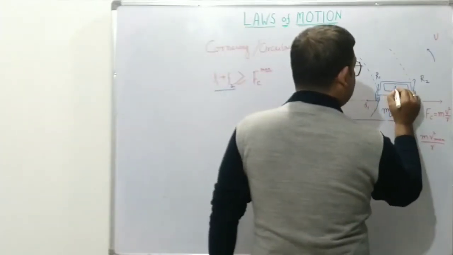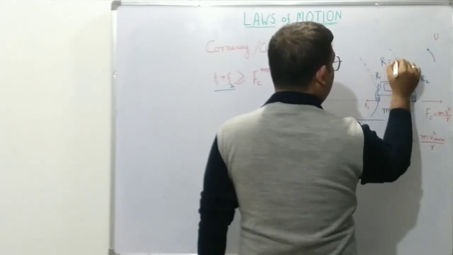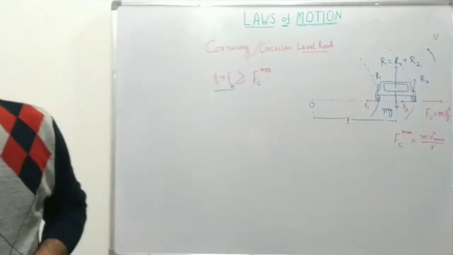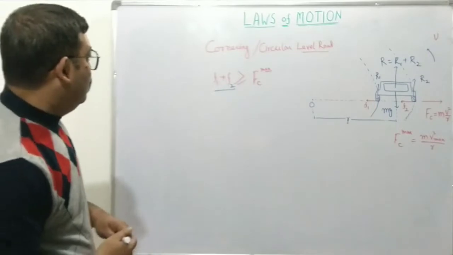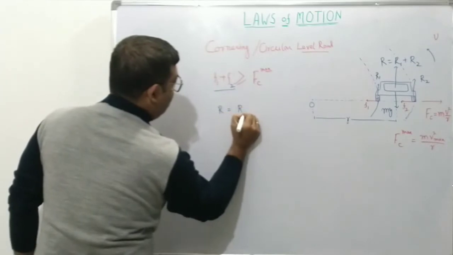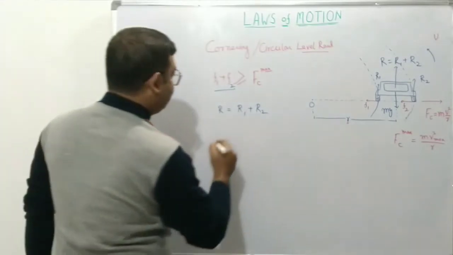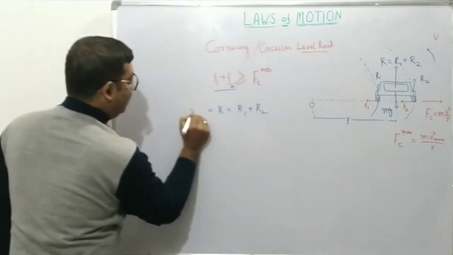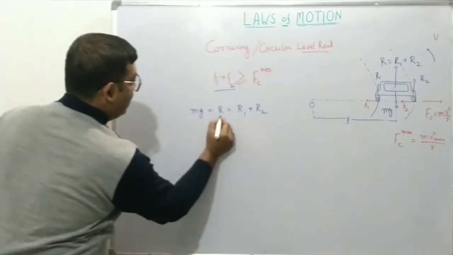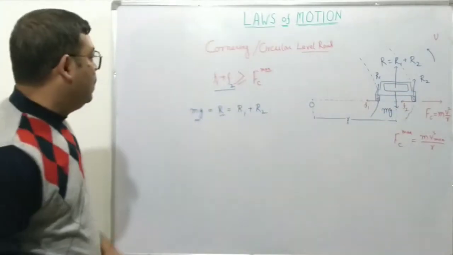So the net reaction, let's say R, is equal to R1 plus R2. From this, in the vertical direction we have R equal to R1 plus R2, and also R equals mg. So the net normal reaction is equal to the weight, and the net normal reaction is the reaction on wheel 1 and reaction on wheel 2, the sum of them.